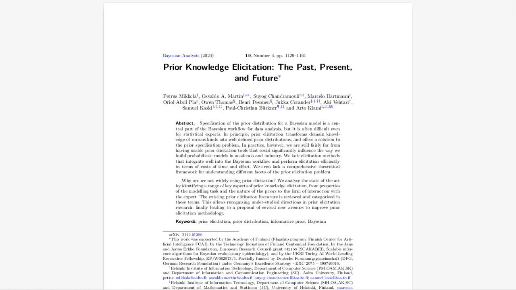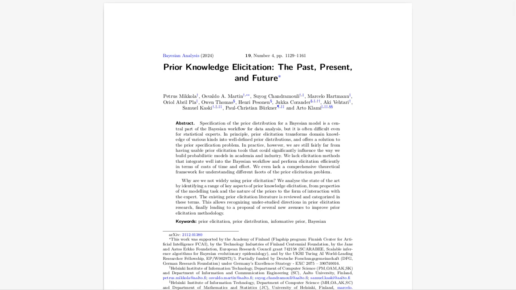So we've covered the what and the why not. Now let's get into how we actually do prior elicitation. The paper talks about a prior elicitation hypercube, which sounds a little intimidating, to be honest. I know, it's kind of a mouthful. But think of it as a way to visualize the different aspects of the challenge, like a multifaceted puzzle. The paper outlines seven key dimensions to this. Seven dimensions, that's a lot to unpack.